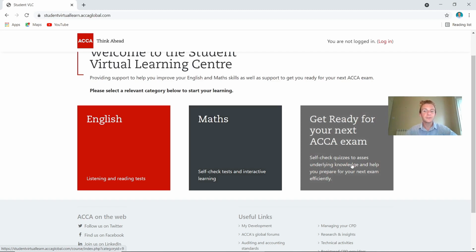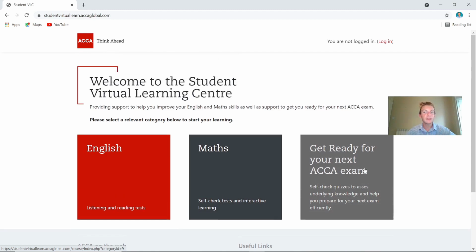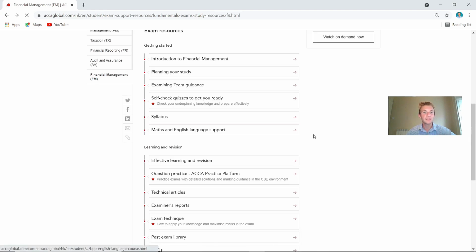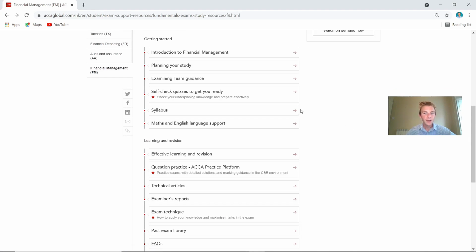And then finally, you've got some self-check quizzes on here, assessing your underlying knowledge. I'd be implementing those after you've read through the core text and maybe after you've had a go at a few practice questions. So I wouldn't do it straight away. Give yourself some time to understand the core concepts, and that will definitely help you settle those nerves before the exam.